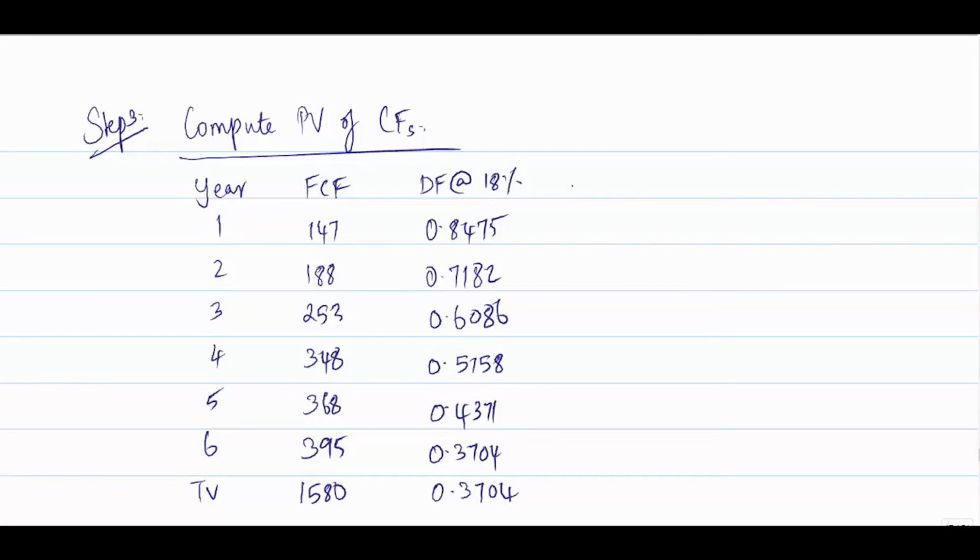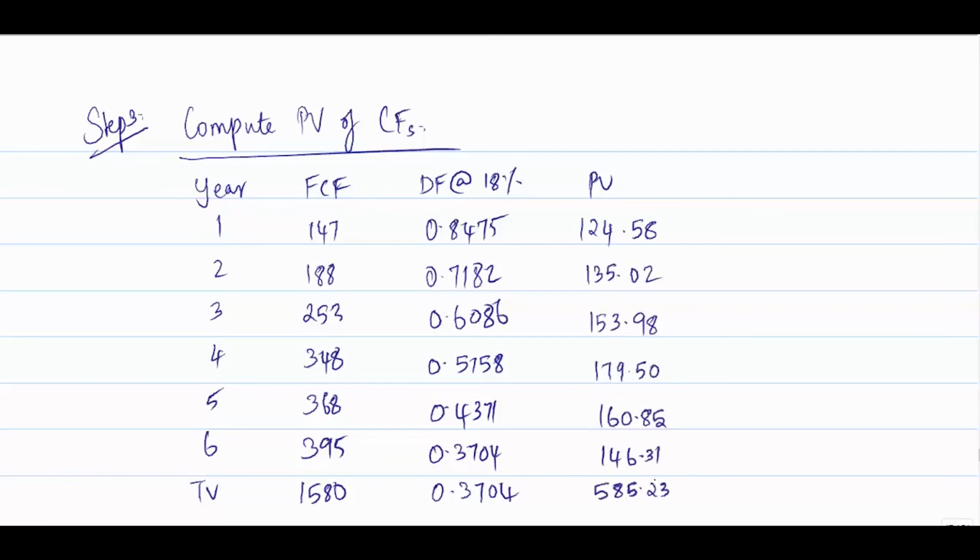Now multiplying this, we'll get the PV. PV for year 1, 147 into 0.8475, will be 124.58. In this way we multiply for all the values. I have calculated them and the PVs are available. Now we total them, and if I total all of this, I get the value of 1485.47.